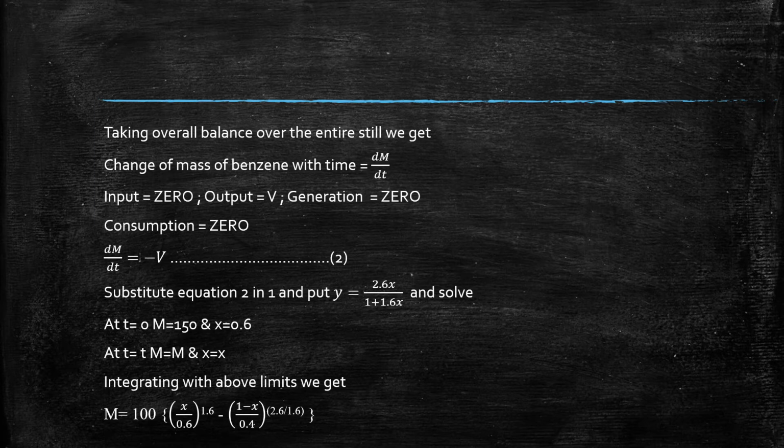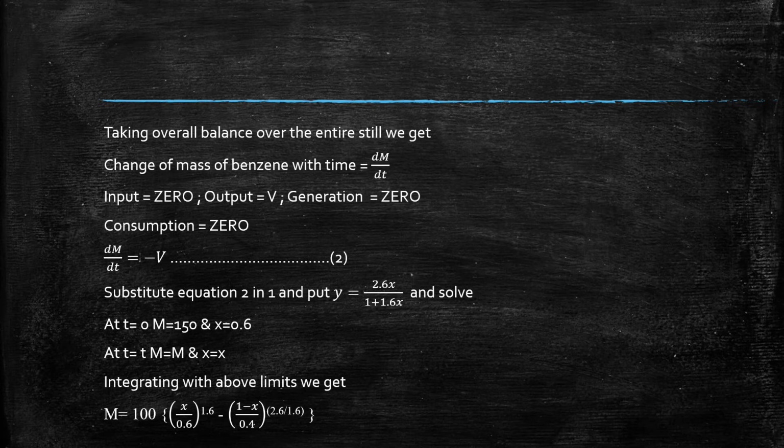So substitute V is equal to minus dm/dt and y is equal to 2.6x upon 1 plus 1.6x, and solve. You should substitute these two equations in equation 1 and solve. Separate the terms, and once you integrate, these are the limits.